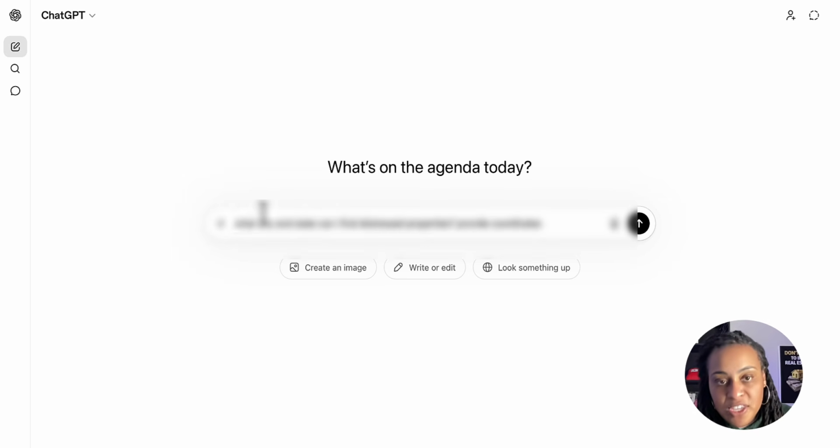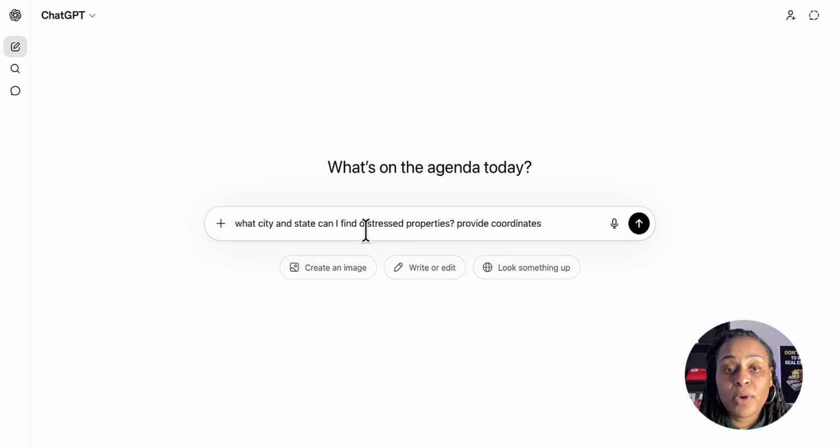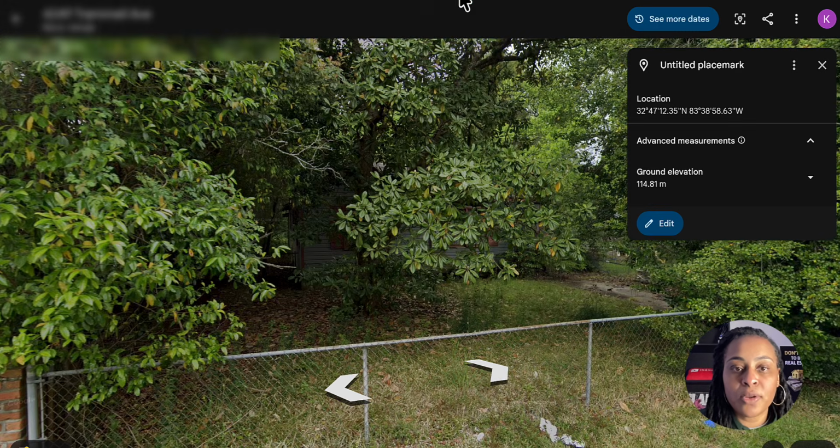So this is Chat, and as a prompt, what I put in there is: what city and state can I find distressed properties? Provide the coordinates. This is the kicker. This is the key part here, providing the coordinates, because once you have those coordinates, you're going to go to Google Earth, copy those coordinates, place those into Google Earth, and then it will pop up a specific area of the city and state that you're interested in. So let's quickly go to Google Earth.